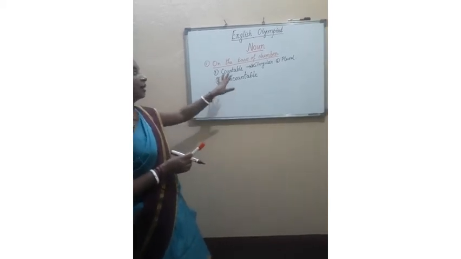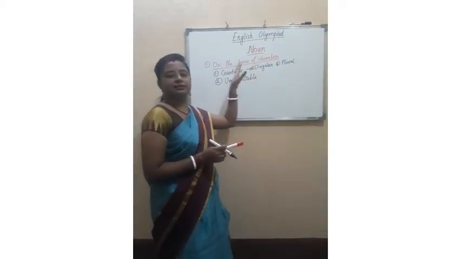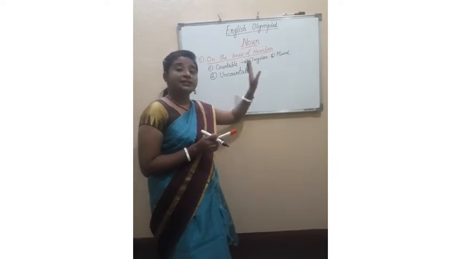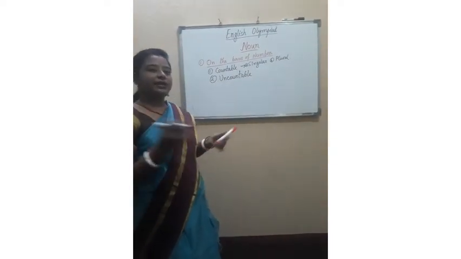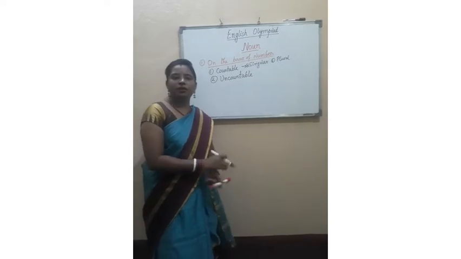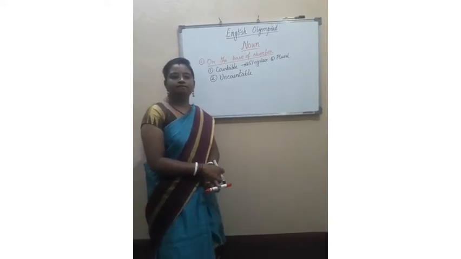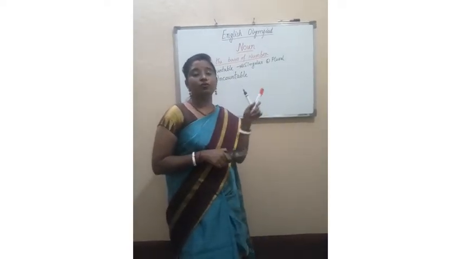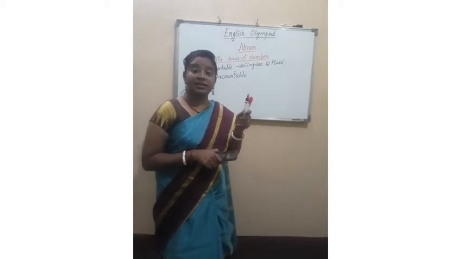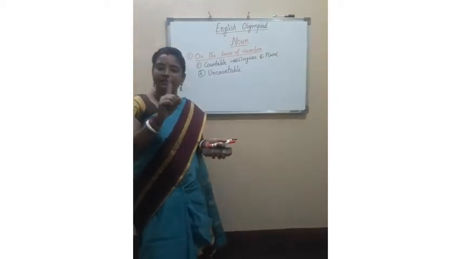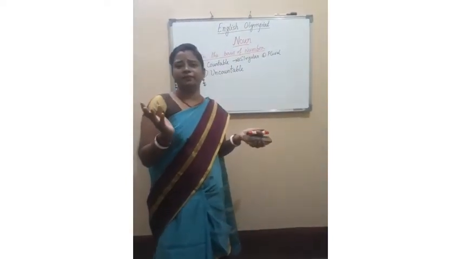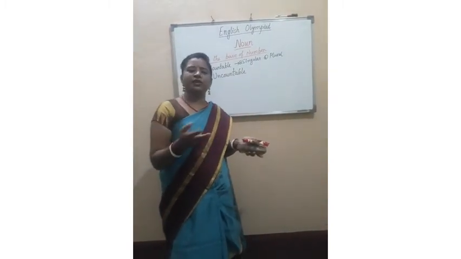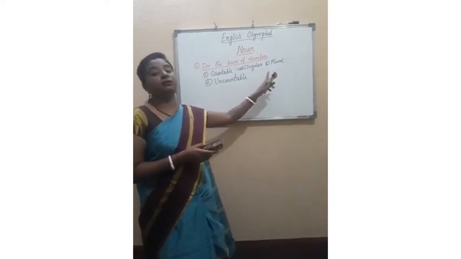So on the basis of number, there are 2 types of noun, countable nouns and uncountable nouns. In countable nouns, we categorize this. There are 2 types of countable noun. One is singular noun, another is plural noun. In singular noun, what comes? Anything which is 1 in number, that is singular noun. I have a duster, singular. I have 2 markers, S added. Whenever the thing is 1 in number, it can be anything, place or whatever, it is singular, and if it is more than 1, it can be 2, 3 or any number more than 1, then that comes under plural noun.